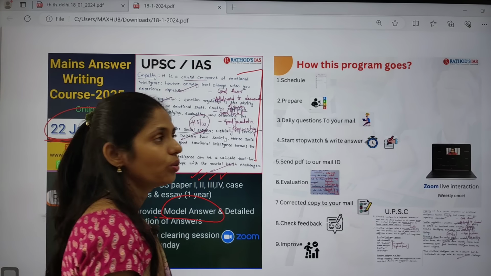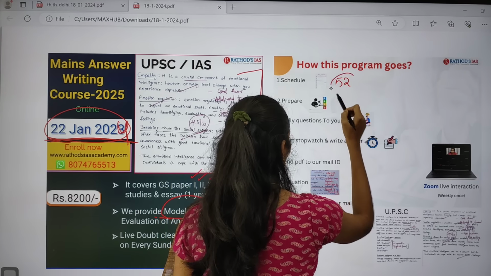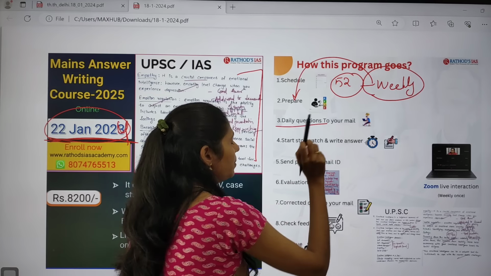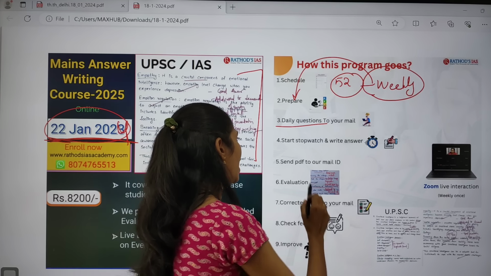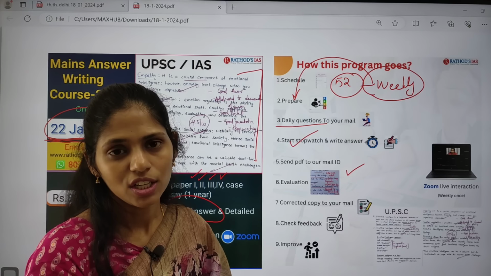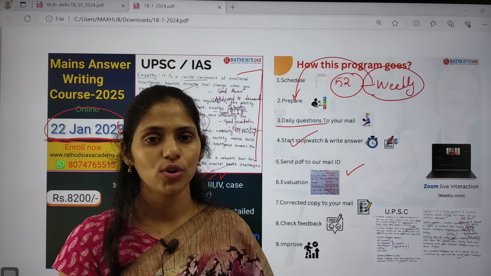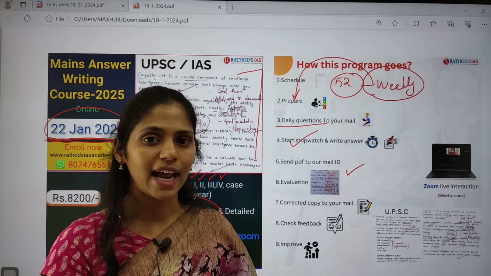How this program will go on: we are going to give you a 52-week schedule, a weekly schedule. Based on that schedule, you will prepare and get questions in your mail. You have to start a stopwatch and write your answer. After writing, you send your answer in PDF format to our mail ID, so that within 2 to 3 working days your answer will be corrected and we will send it back to your mail ID with detailed feedback. You will check your feedback and improve based on that.